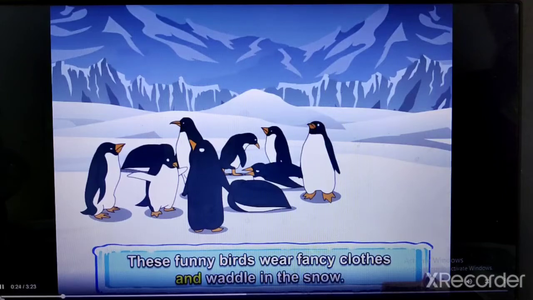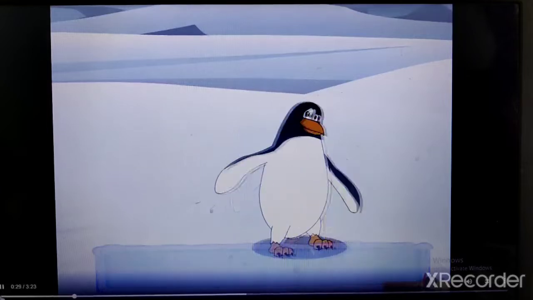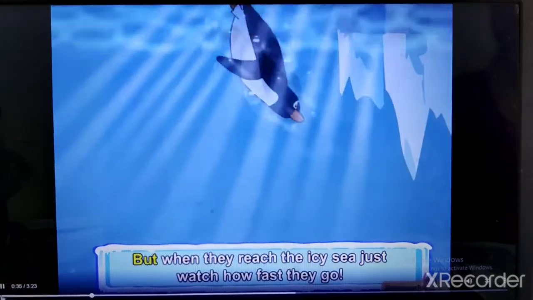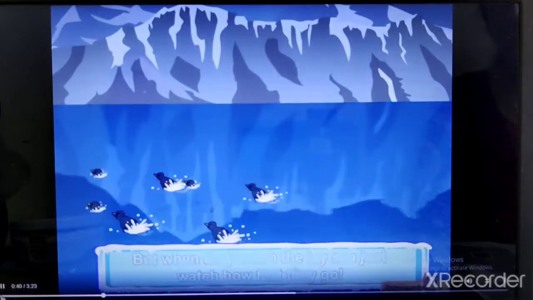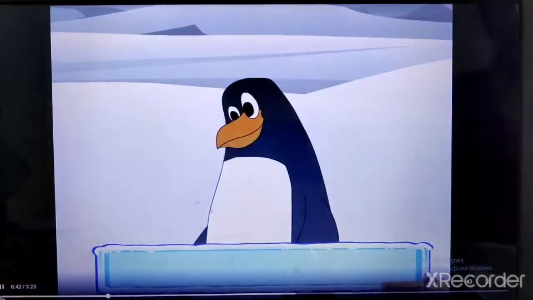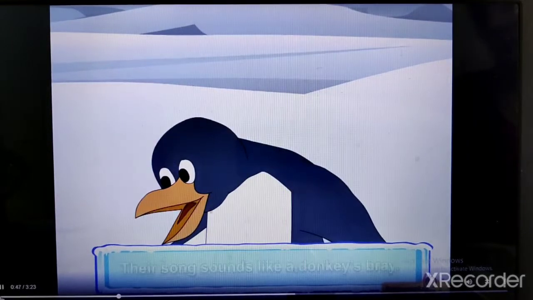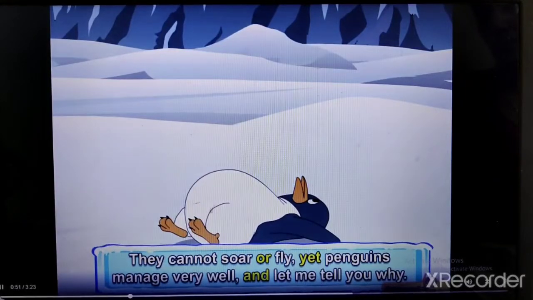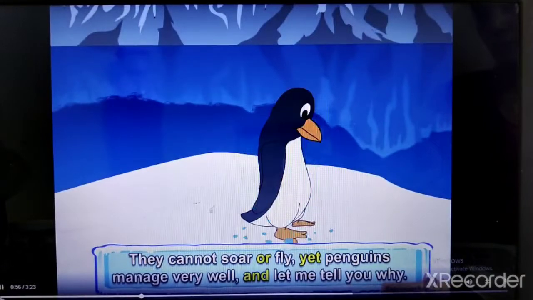These funny birds wear fancy clothes and waddle in the snow. But when they reach the icy sea, just watch how fast they go. Their song sounds like a donkey's bray. They cannot soar or fly, yet penguins manage very well. And let me tell you why.